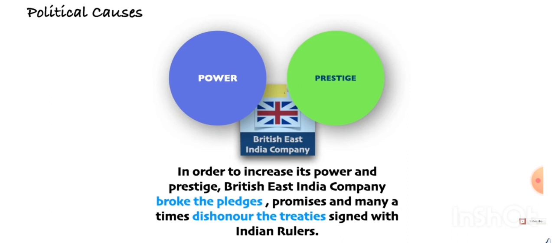Now, you can assume that suppose you have invited some guest in your house and suddenly they start making changes in the kitchen, in your rooms. Suddenly they say, okay, let's move this sofa somewhere else, let's shift the bedroom, let's shift the kitchen, all the utensils and everything. So you will be a little pissed off that why they are trying to be the boss at the house, right? So this was one of the reasons why the Revolt of 1857 happened.